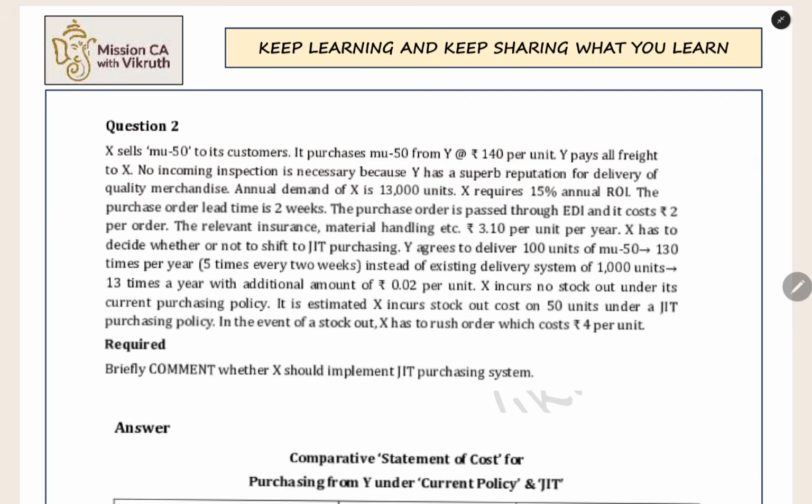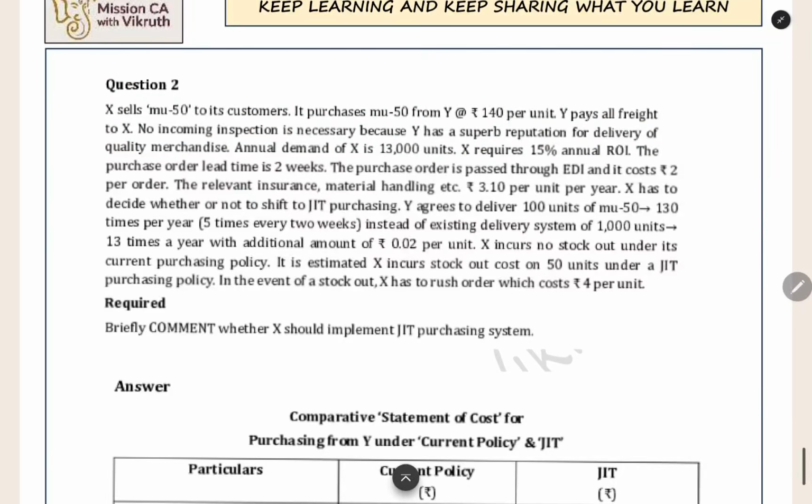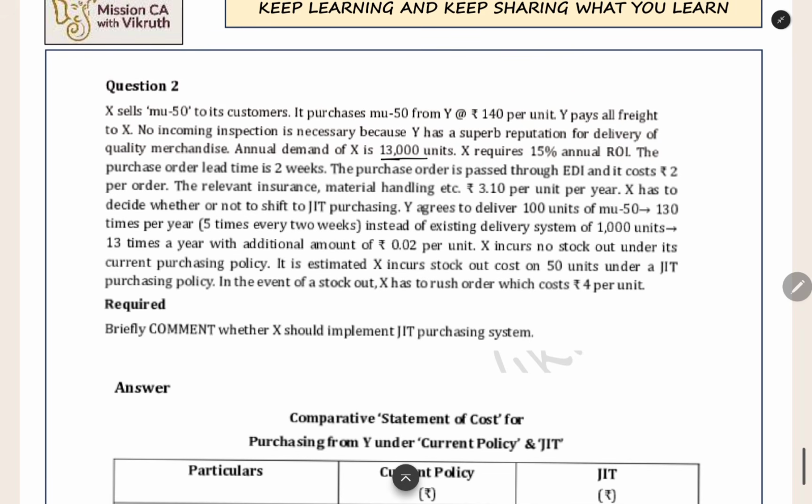Here they are purchasing from a supplier, right? From which supplier they are purchasing? They are purchasing from Y. At what price? One unit, 140 rupees. The supplier is paying all the freight, the carrying expenses, the truck expenses, all of that is borne by the supplier itself. And no incoming inspection is necessary, because the supplier has a superb reputation. He has a very high reputation, so we need not do any extra inspection when we are receiving the delivery. The annual demand is 13,000 units.